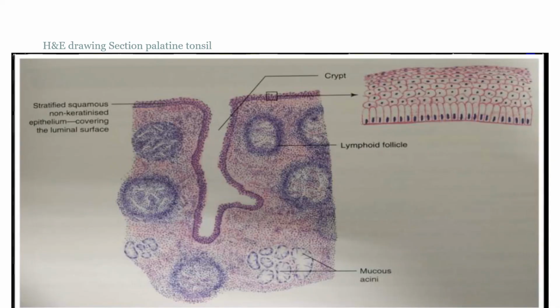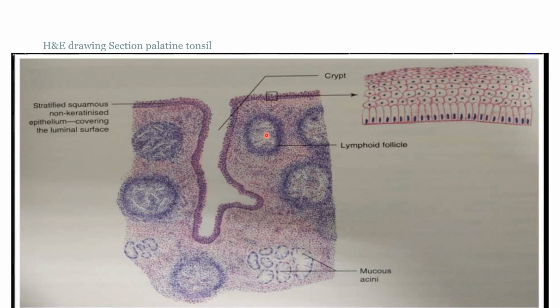Here you can see the palatine tonsil H&E section. This is the basement membrane. They rest on the columnar epithelium, and there is a multilayered epithelium, stratified squamous epithelium. Because it is non-keratinized epithelium, it covers the surface area. Stratified squamous non-keratinized epithelium covers the luminal surface. These are the tonsillar crypts. Beneath the tonsillar crypts there is a lymphatic follicle. So these are the slides or microscopic structures of the tonsil.